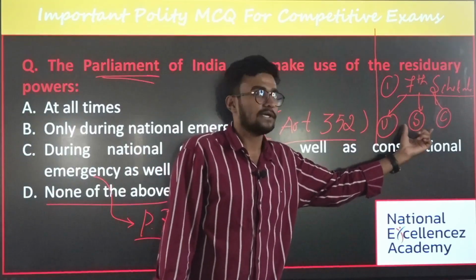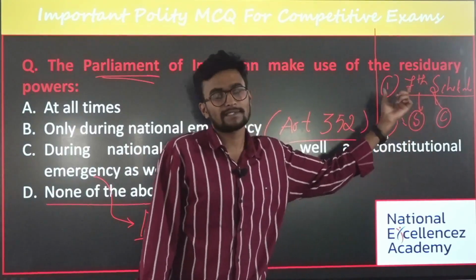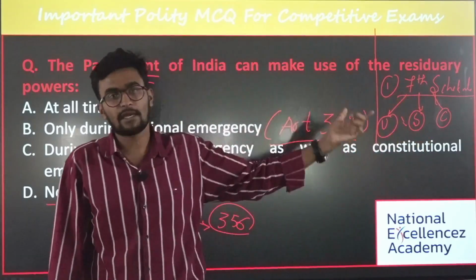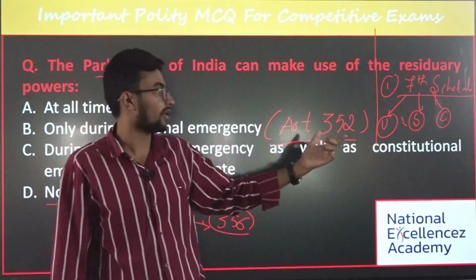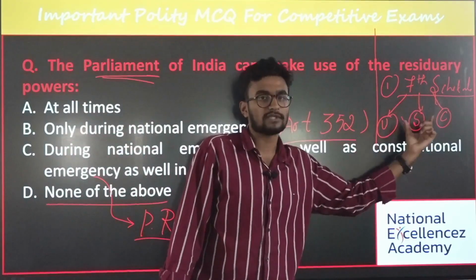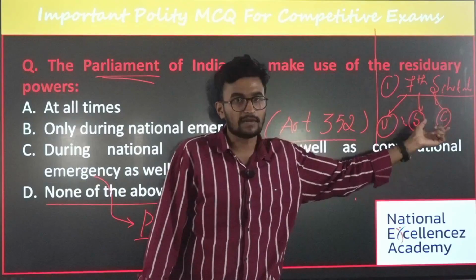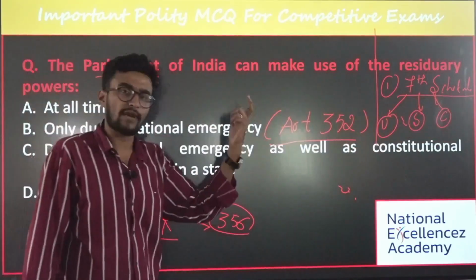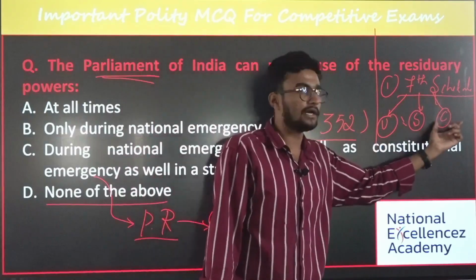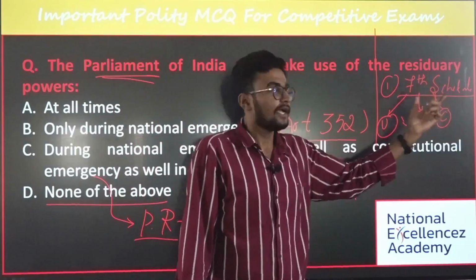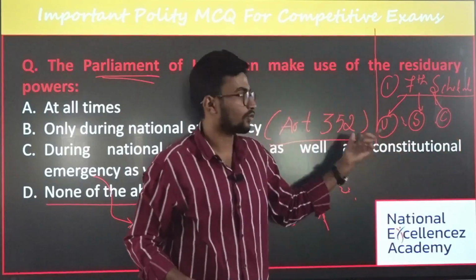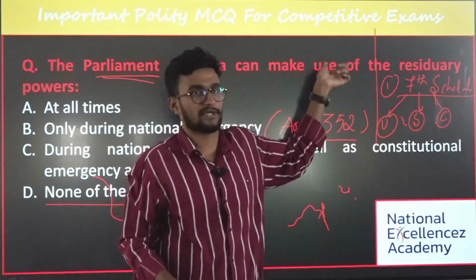What about the State List? The State List contains the items mentioned in it, and here the state has complete, exclusive authority to frame laws. What does Concurrent mean? Concurrent means both the Centre as well as the state have the power to frame rules on items mentioned in the Concurrent List. If a subject is not mentioned in these three lists, what is it called? It is called a residuary subject.